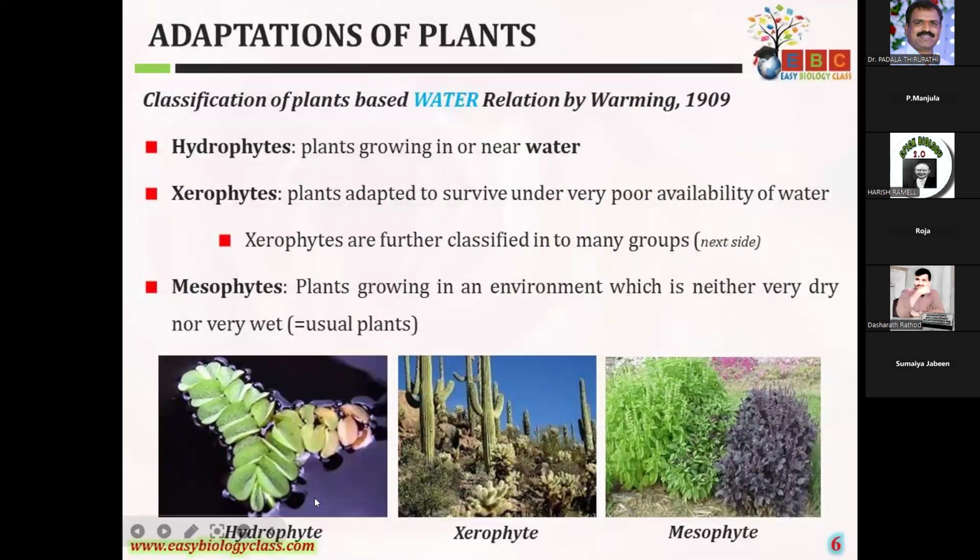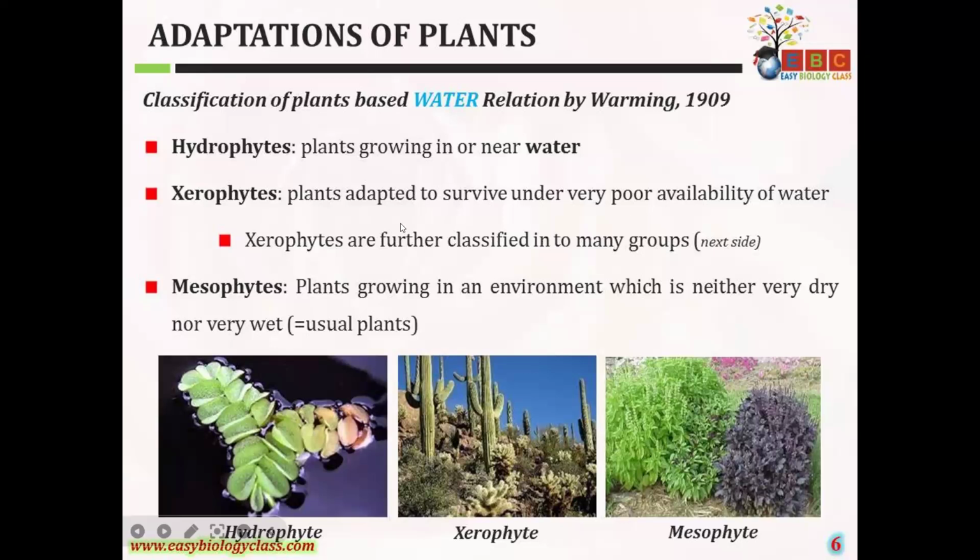Next, the plants are classified based on their relation to water. Again, the plants are classified into three types, mainly by Warming in 1909. Hydrophytes are the plants which grow in and near water bodies. Xerophytes are the plants adapted to survive under very poor availability of water, that is, plants growing in dry habitats.